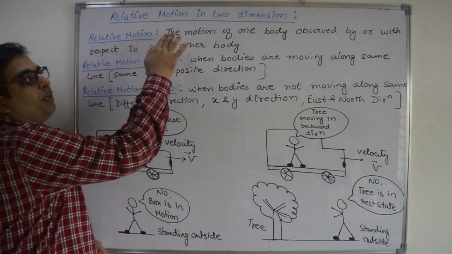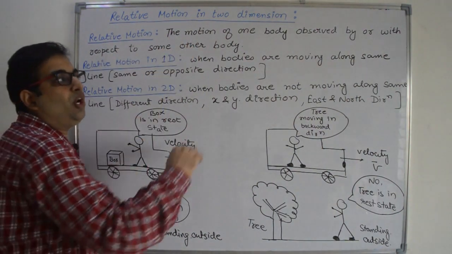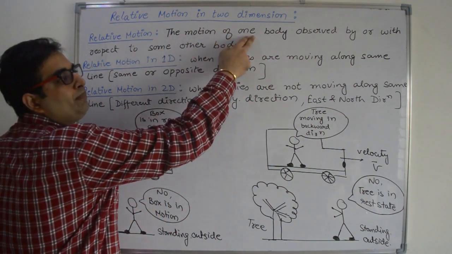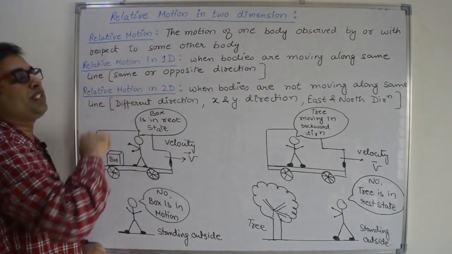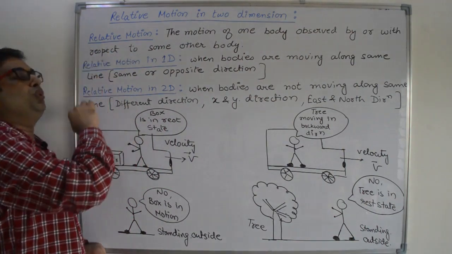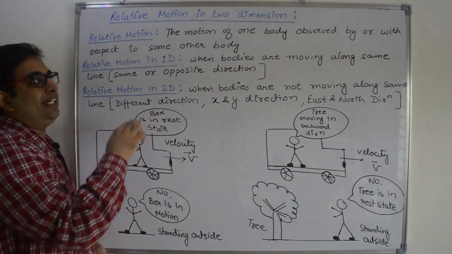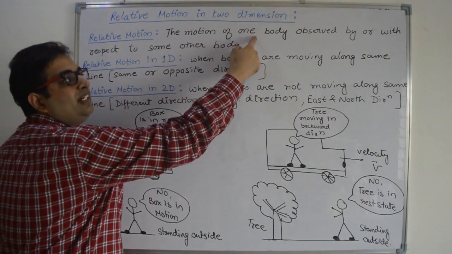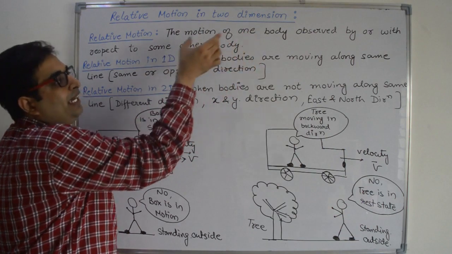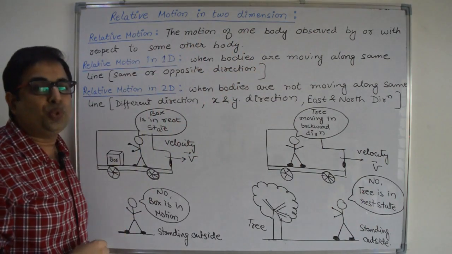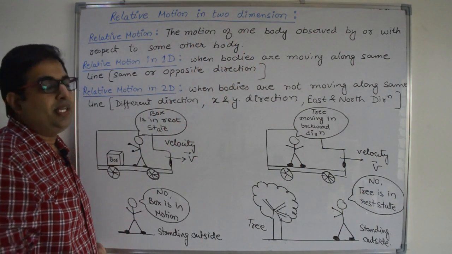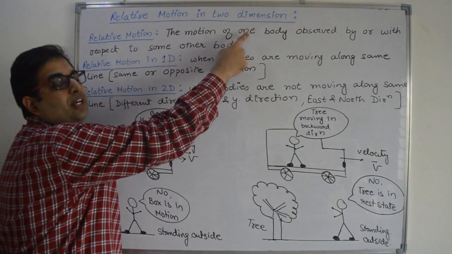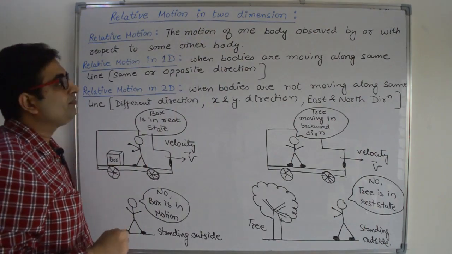Relative motion: the motion of one body observed by some other body, or the motion of one body with respect to some other body, is known as relative motion. That means here this is the observer, observing the velocity of the first body, and this observer is also known as the frame of reference, because this observer is observing the motion of the first body, right?